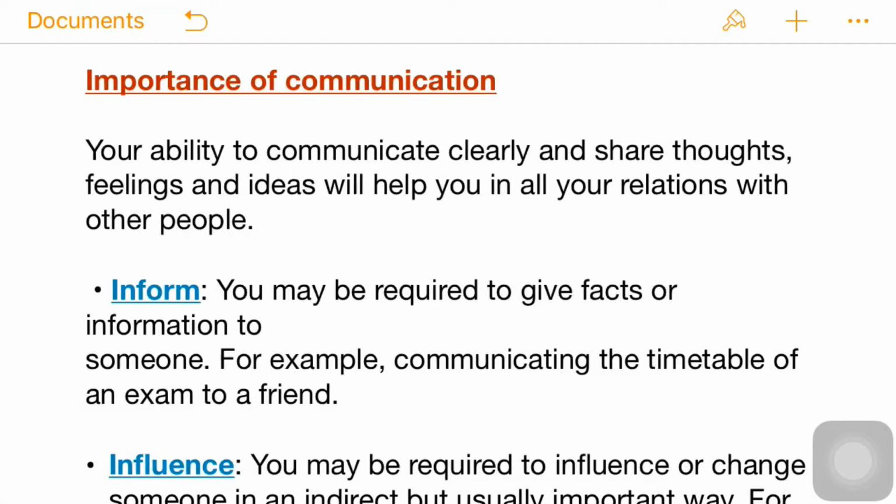When you came back from school, over the phone you inform your friend that the timetable of the examination was distributed, then your friend may ask about the facts, meaning they will ask for proof, a picture of the timetable. So you are informing your friend, and in return your friend is asking for proof.